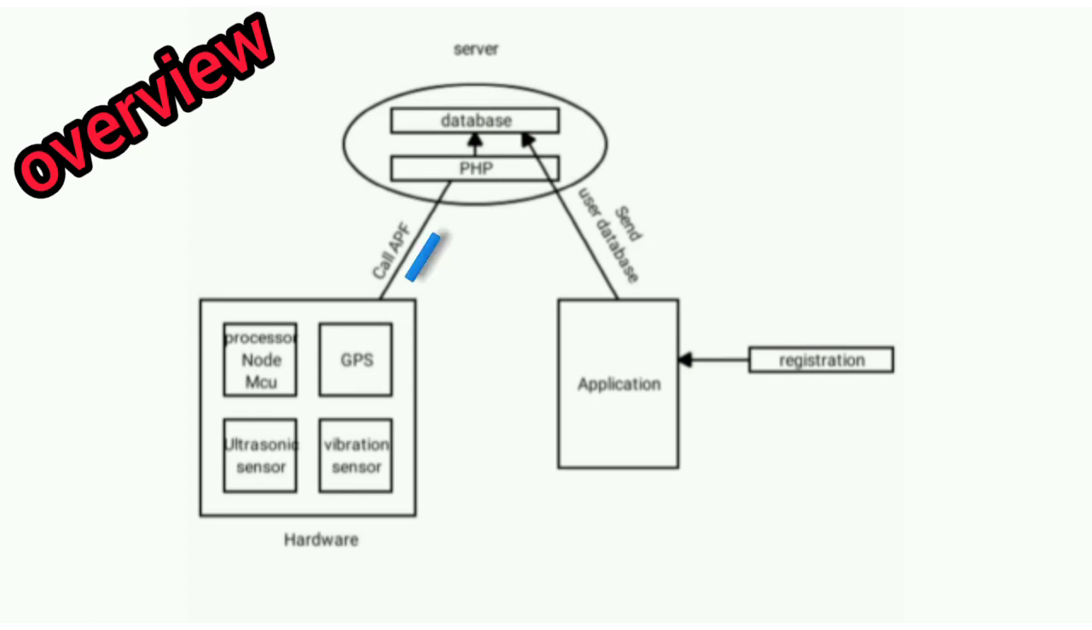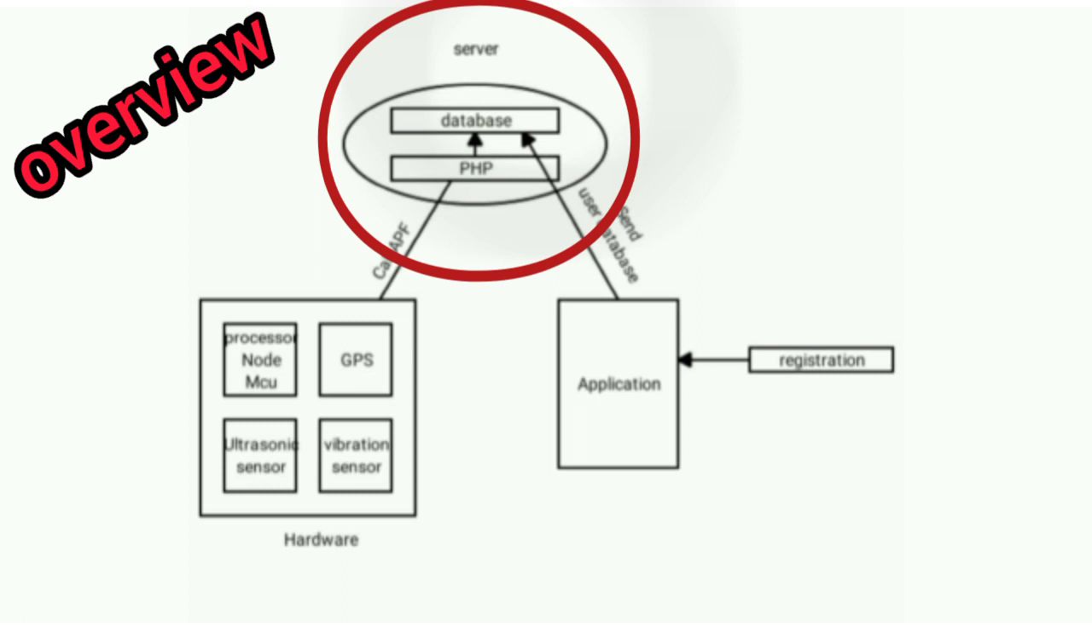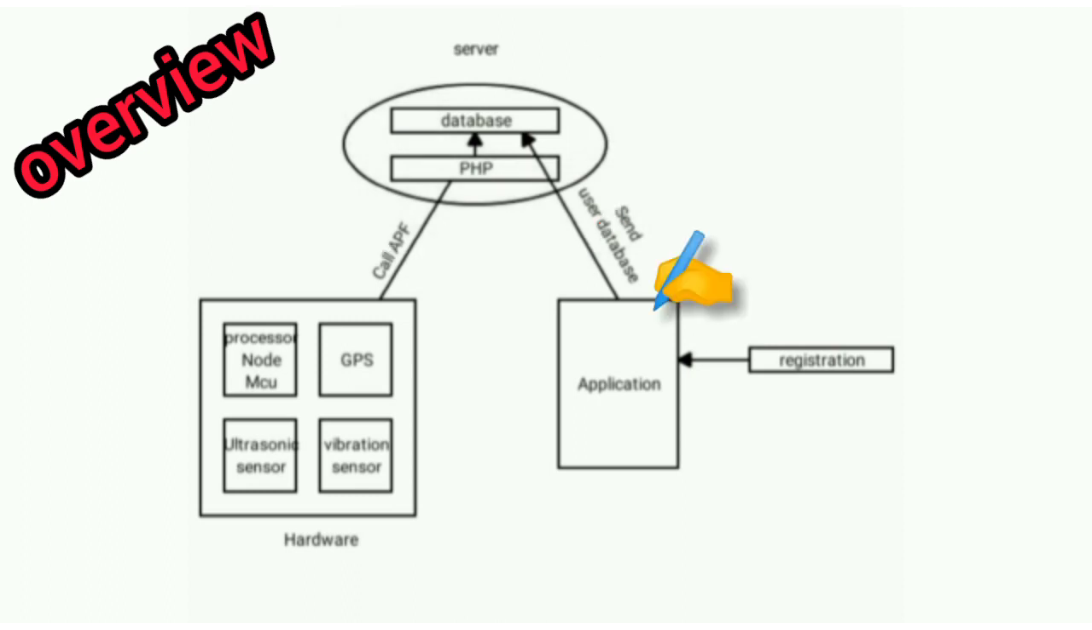This combination calls the API when an accident is detected. Then the server-side programming language handles all database operations, which use the PHP language. On the other hand, there is the application of the accident detection system. This application was designed using XML and processed using the Java language. This application is registered by the user and sends user data to the server.